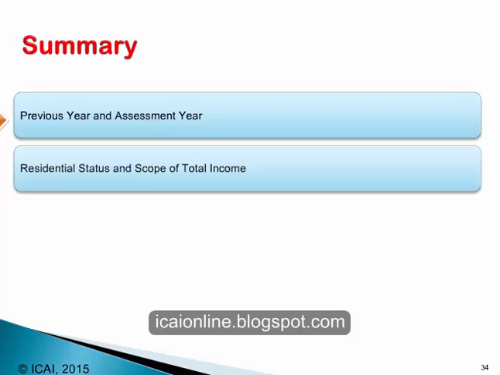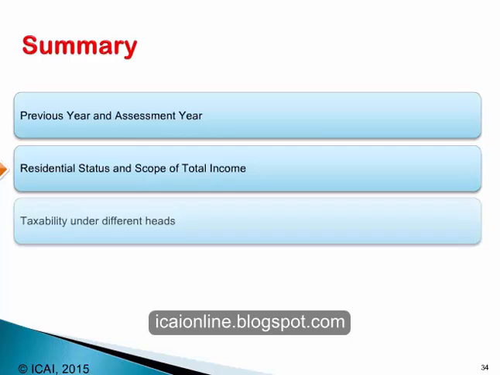The second most important thing to understand in the income tax law is how to determine the residential status of an SSE, as the residential status of the SSE determines the scope of his total income during the previous year that is being considered. The third important thing that is to be understood in the income tax law is how to compute the taxable income under the different heads of income.